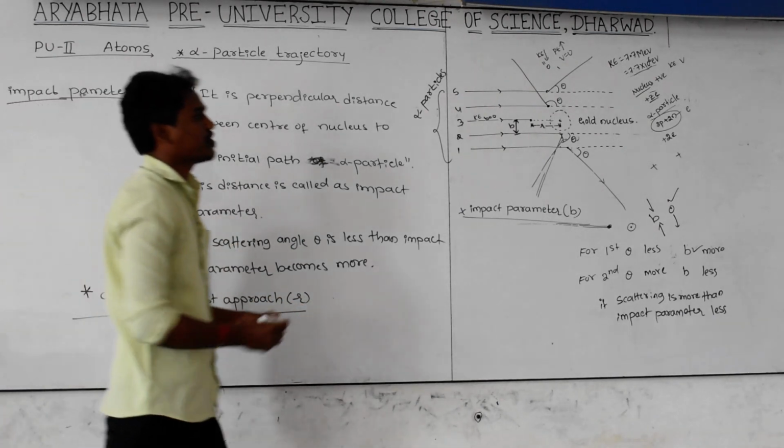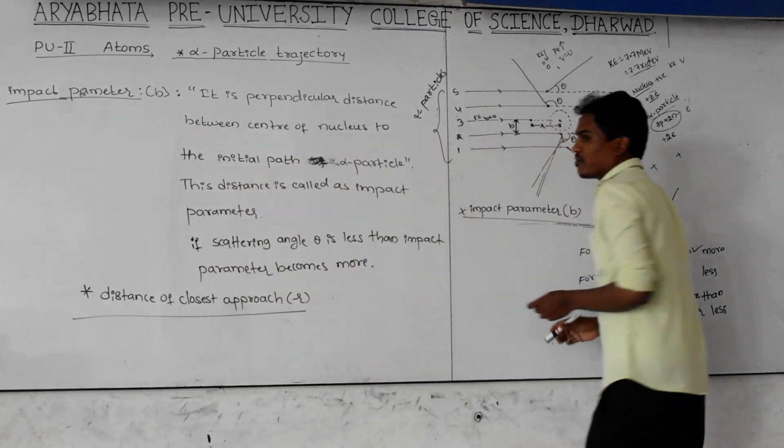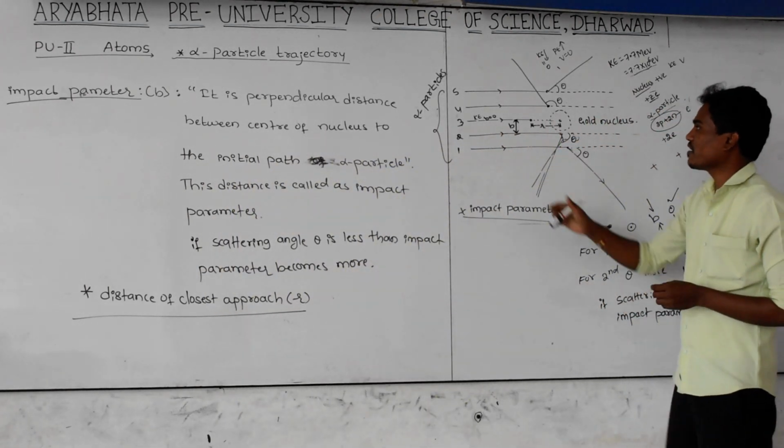What is the distance of closest approach? From the diagram you can observe very carefully.